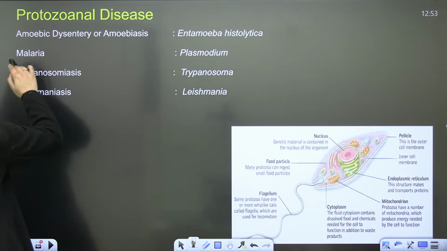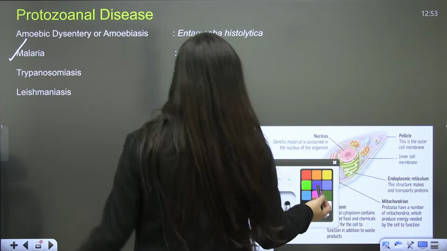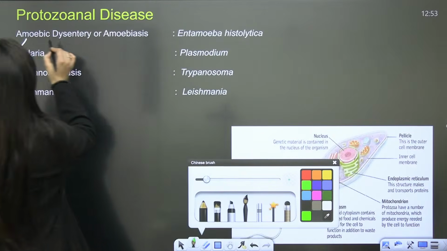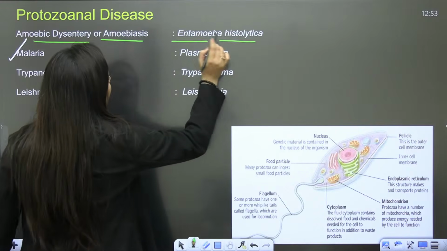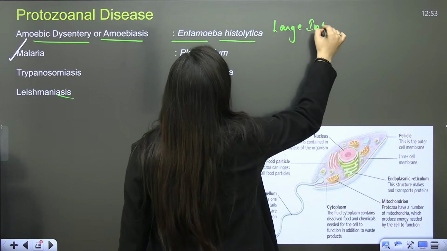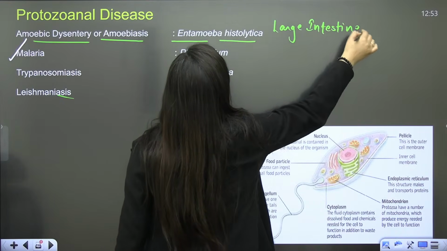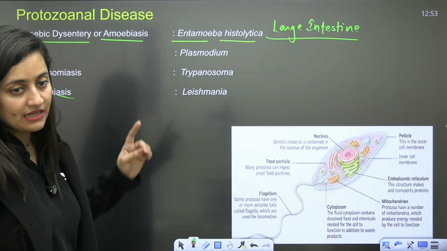Okay, so next is protozoal disease. Very important they are, especially malaria. We'll discuss that in detail. So here it is amoebic dysentery or amoebiasis, Entamoeba histolytica, and this parasite lives in the large intestine. Here also, remember, this parasite is monogenetic. It needs a single host only.